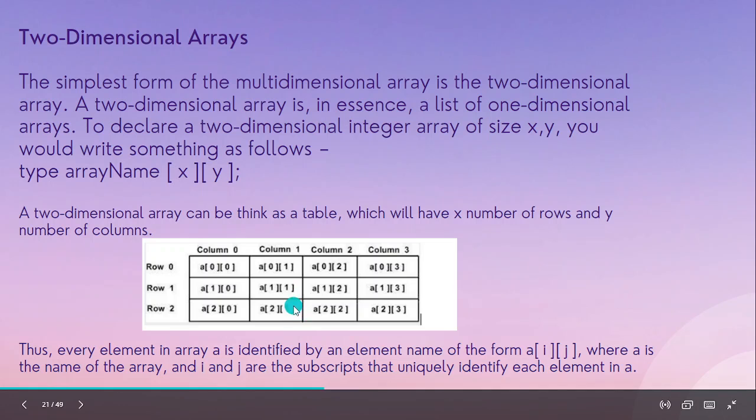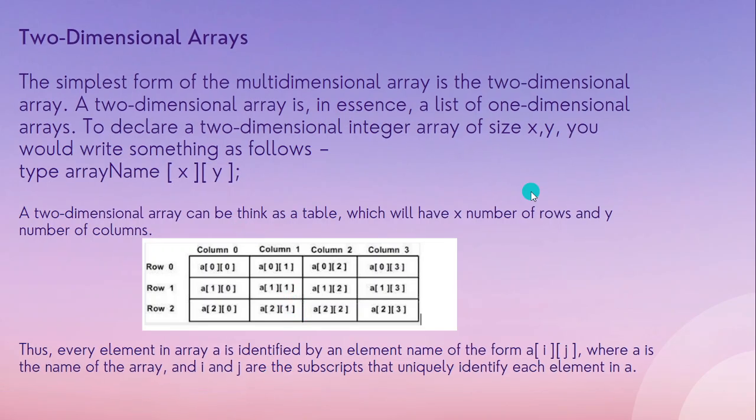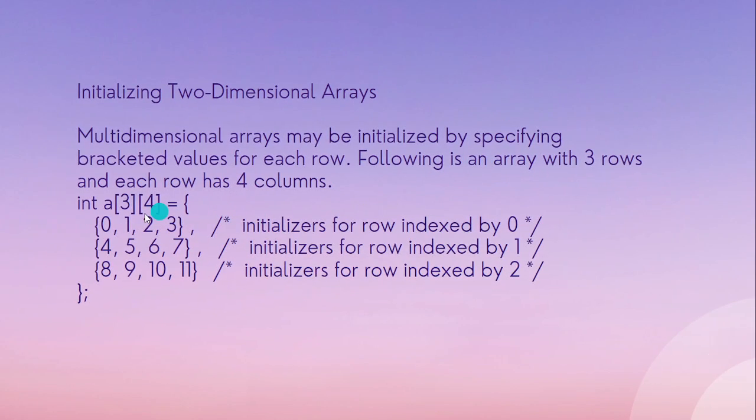So for a 2D array you have to initialize the array in this way, which is int a. For linear we could write just int a[3], but now int a[3][4]. It means that it will have 3 rows and 4 columns. Then we give the equal to sign, then the same curly bracket which we used previously, and inside the curly bracket we will take 3 rows. So we have to give 3 lines of curly brackets again.